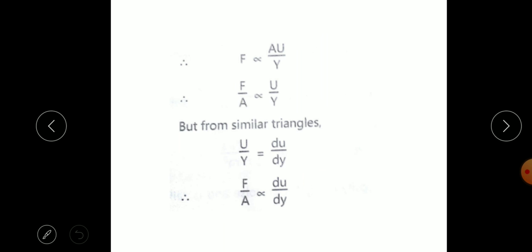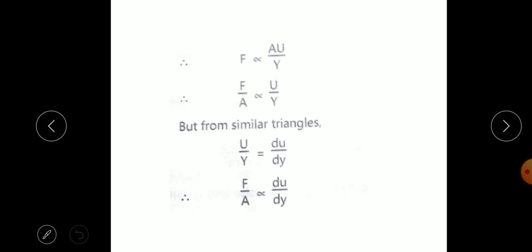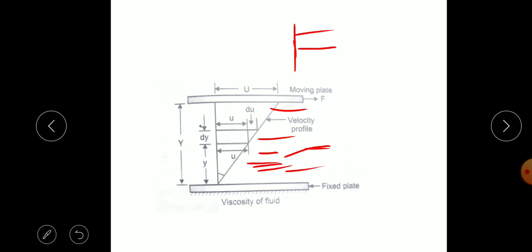Here the shear force is directly proportional to the area of contact of the plate with the fluid, A. Next, force is proportional to the velocity: higher velocity causes higher force. And this force is inversely proportional to y, the distance between the two plates.